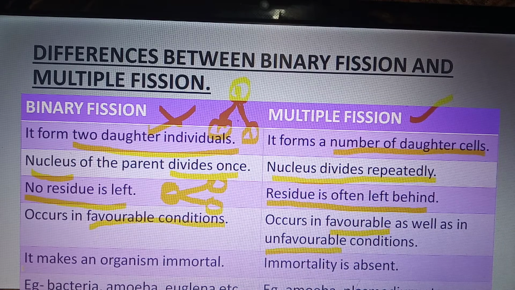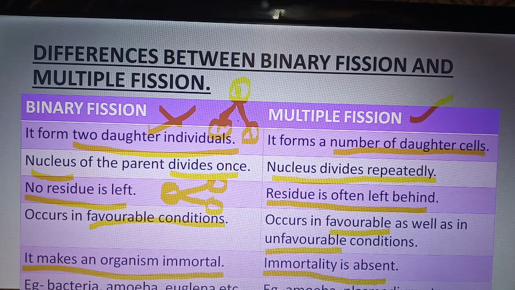Binary fission makes an organism immortal because a single parent forms two daughter cells without forming any residue, so it is immortal. But in multiple fission, a residue is formed, so we never say that an organism practicing multiple fission is immortal. Immortality is absent in multiple fission.